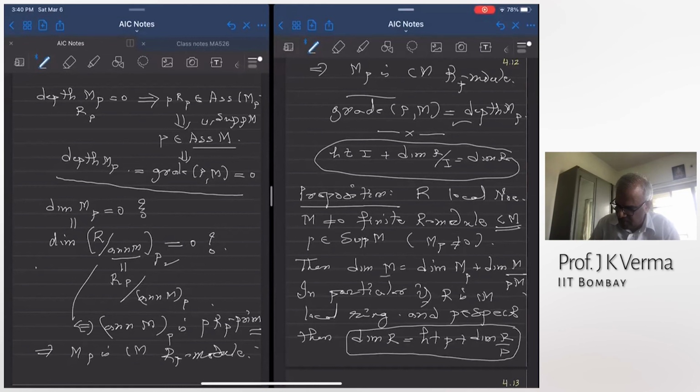The dimension of M is dimension of M localized at P plus dimension of M mod P.